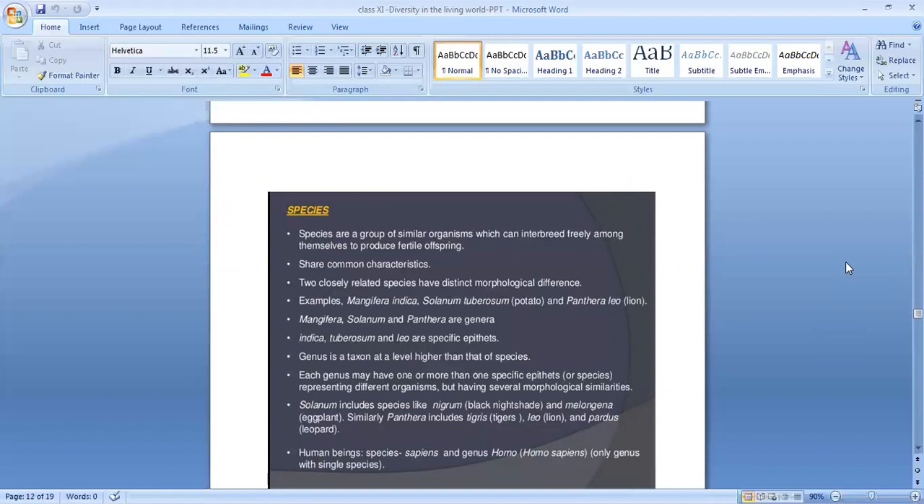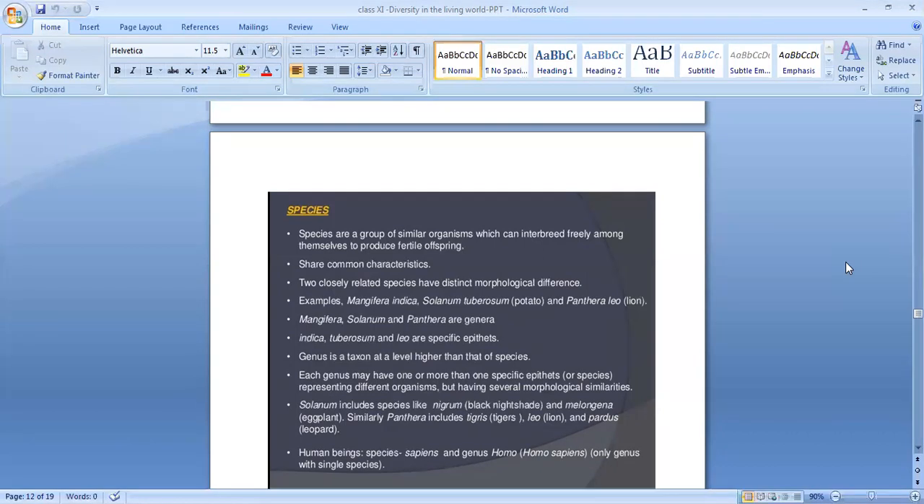Species are a group of similar organisms which can interbreed freely among themselves to produce fertile offspring. It's a group of similar type of organisms. If you take any one animal, cat or dog, you can see there are different types of dogs. There is a variety of dogs, but all come under the same species. So they are a group of similar organisms which can interbreed freely among themselves to produce fertile offspring. The second point is they share common characteristics.